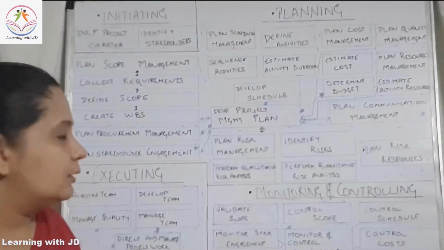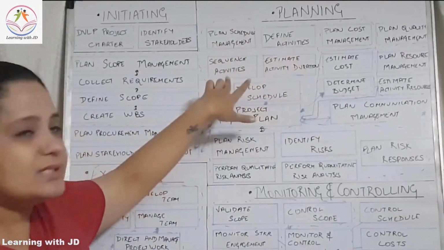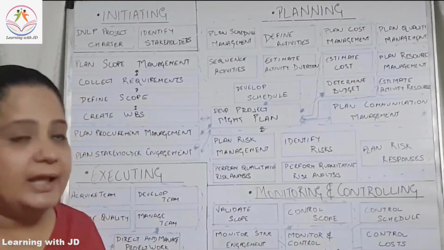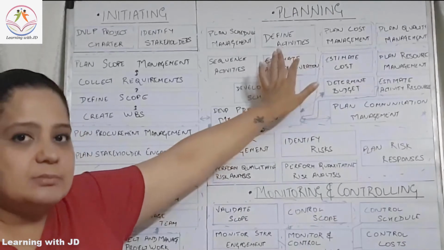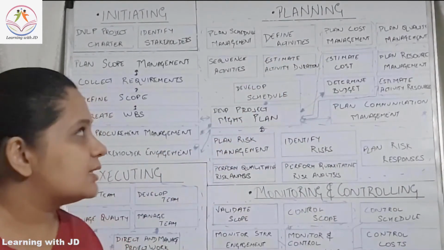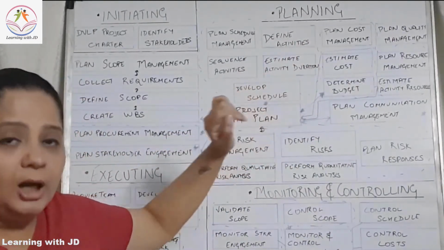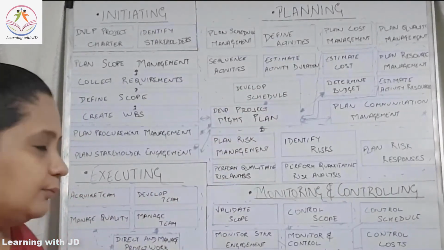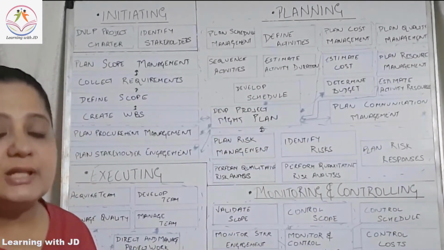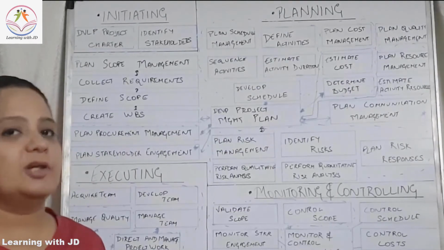that you are doing your project. You have defined your scope, you have defined your activities, you have sequenced the activities. Now for each activity, how much time each activity will take is something known as estimate activity duration. Now this is a different document that is created under the planning process. Now estimate activity duration gives you how much time each activity will take. After that, you will develop your schedule. Basis that you will develop your schedule. You now know your project of this scope will take 1 year, 2 years, 5 years, whatever.